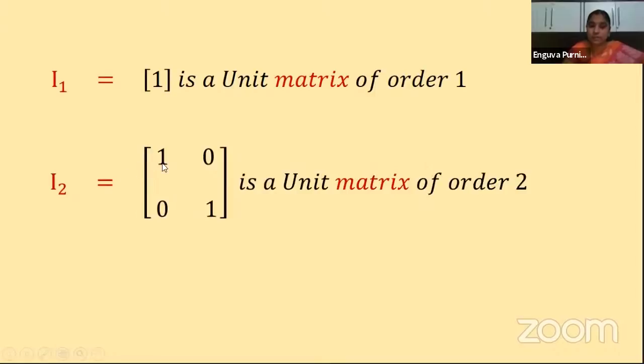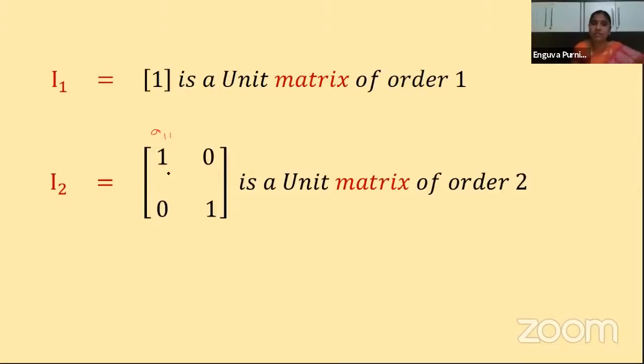So if you see here, when i is equal to j, it should be equal to 1. What is the position of this first element, children? A11. Yes? This 1 is located in the first row and first column, so the i value is 1 and the j value is also 1.